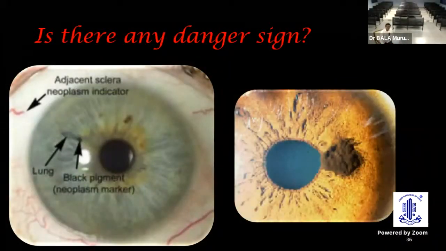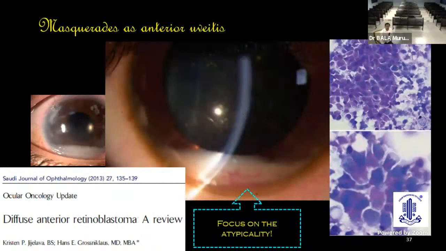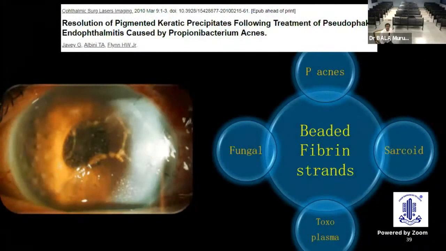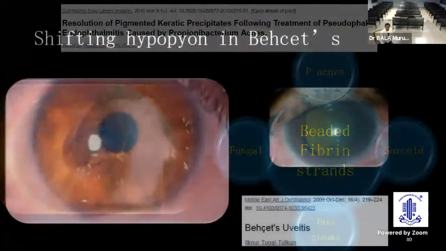And sometimes the danger signs like the sentinel vessels could give a pointer to masquerade, and the hypopyon, which is irregular in surface with blood vessels, gives us a clue. Poor response to topical steroids could give us a clue to do a PCR and look for the beaded fibrin strand, which could be there in P. acnes and also in fungal, sarcoid and toxoplasma.